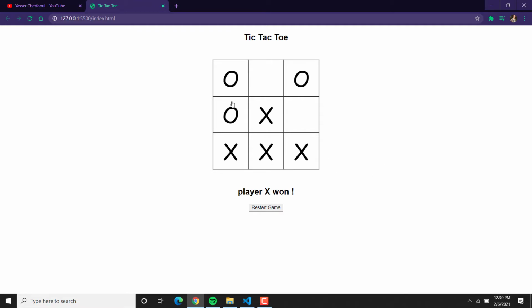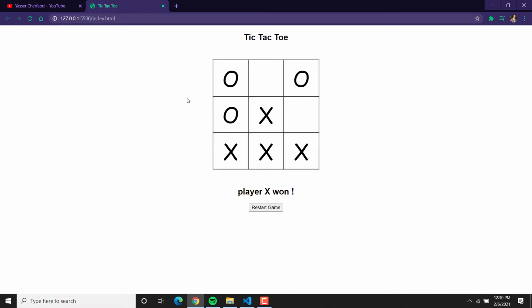So it's up to you to determine or to change on the game. My part here is just to code the back end. So I think this is a brief summary for our project.